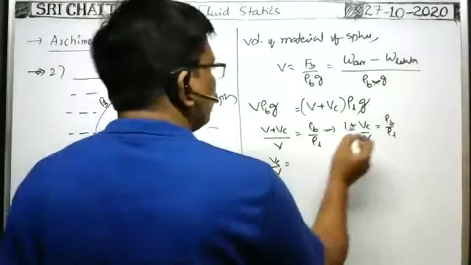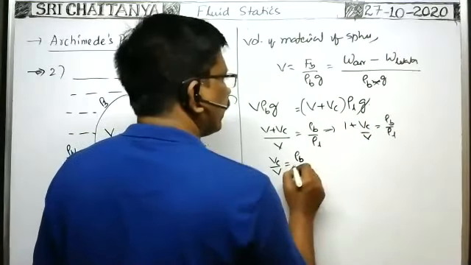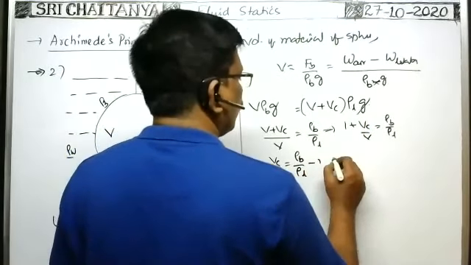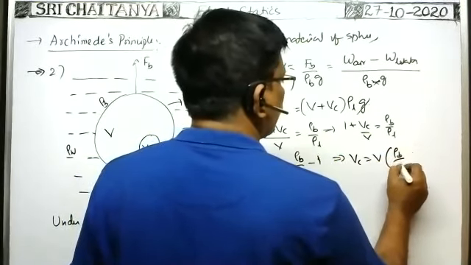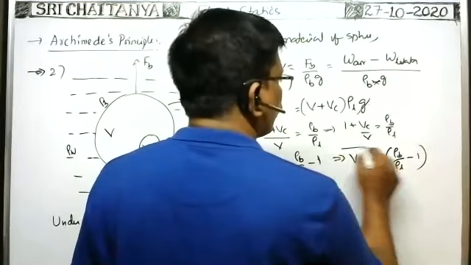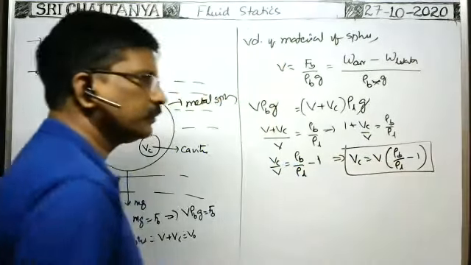V_C by V is equal to rho_B by rho_L minus 1, you will get. Very good. V_C is equal to V times (density of body by density of liquid minus 1). This is the volume of the cavity.